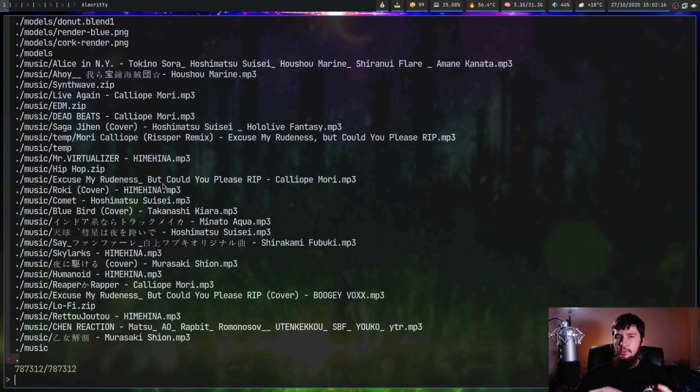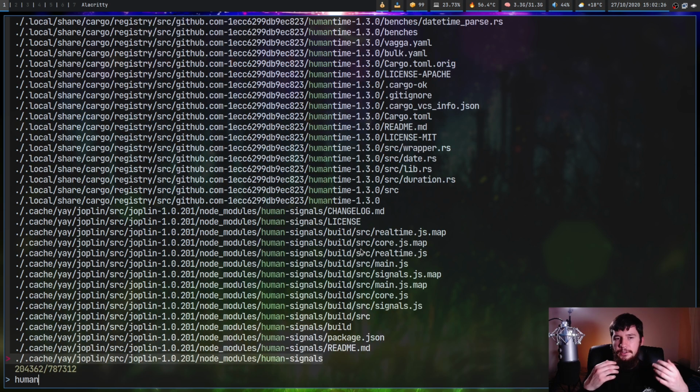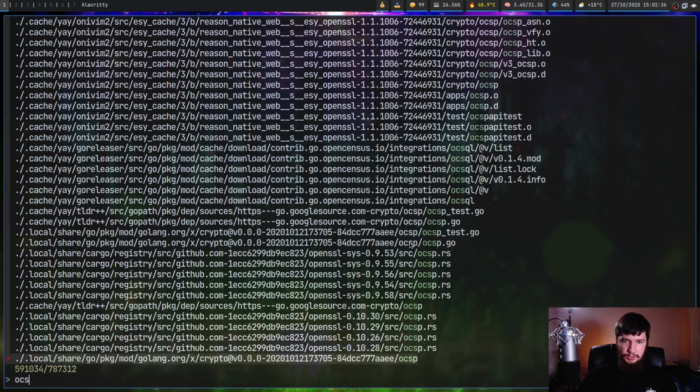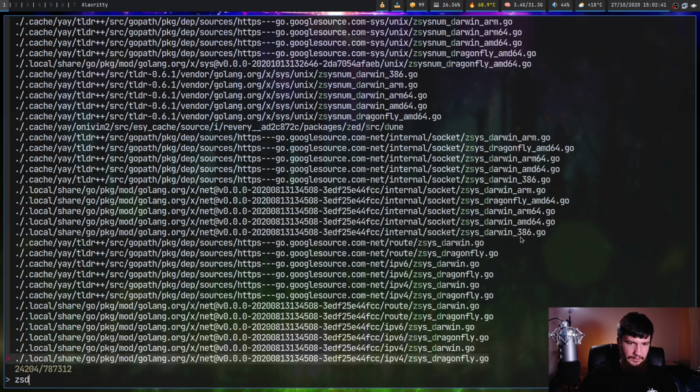And along with that, all of the same matching stuff that FZF can do also works inside of Skim as well. So if we search for something like human, it's going to try to fuzzy find on human. And if there isn't a continuous string that actually has that, that's obviously still going to work as well. So let's see, that was a bad example. Let's try ZSD. There we go. So ZS, and then a bunch of characters in between, and D. So it works perfectly fine as a fuzzy finder.